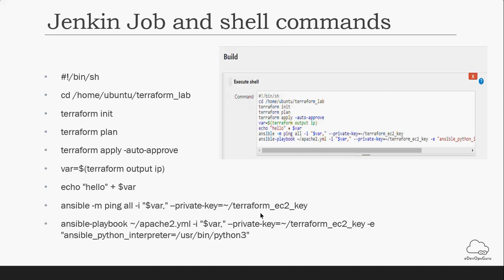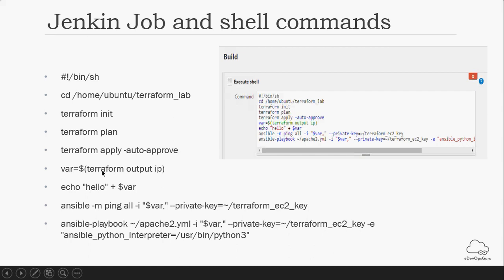And after the task is done, I am going to destroy that environment. So that IP will be your dynamic IP, and it will not be saved, and I am not going to keep that EC2 instance alive. That is why I am not using the host file, the inventory file for Ansible.